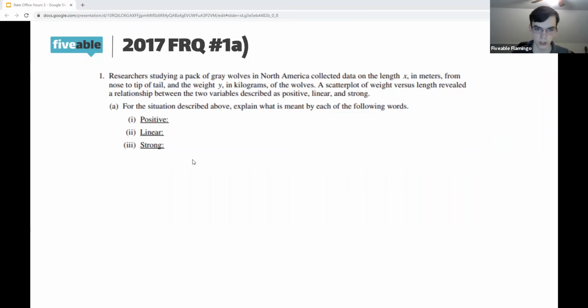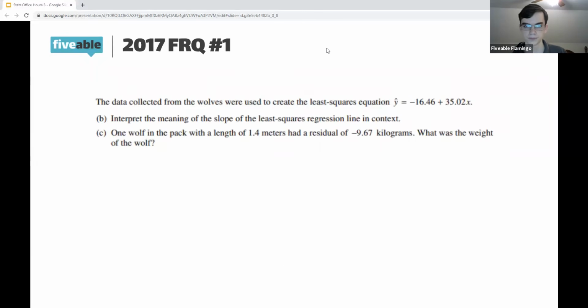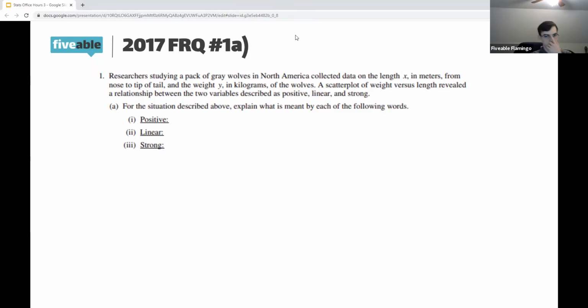So in this question, we have data being collected, and we don't actually know anything about the data, but we're looking at the relationship between the length of a wolf and the weight of a wolf. And when we make a scatter plot, we can see that the relationship between the two variables is positive, linear, and strong. So this is just asking you to comment on what each of those words means specifically in terms of statistics. So here, wording is crucial.